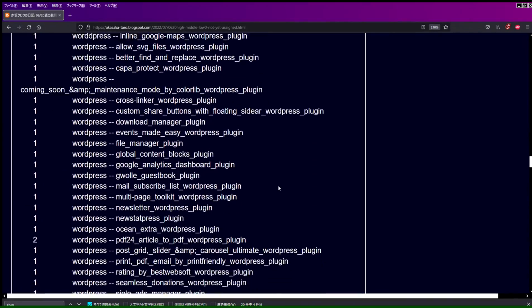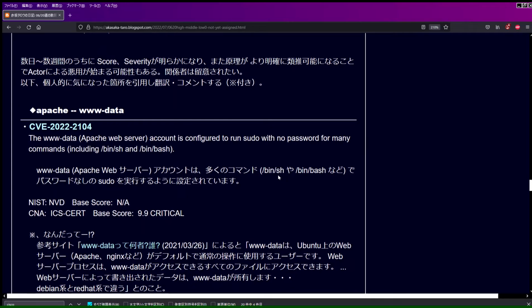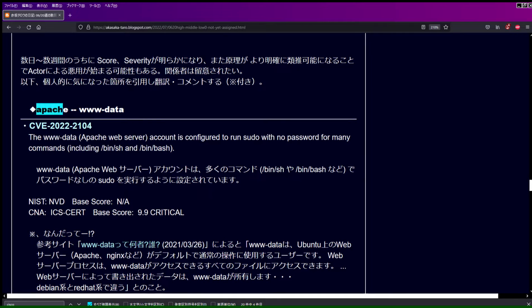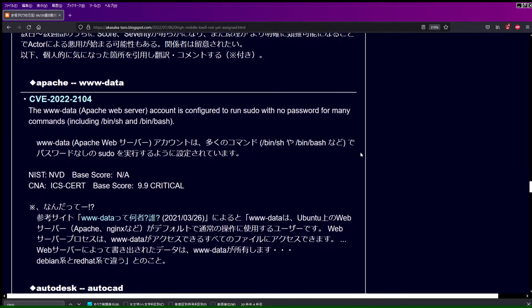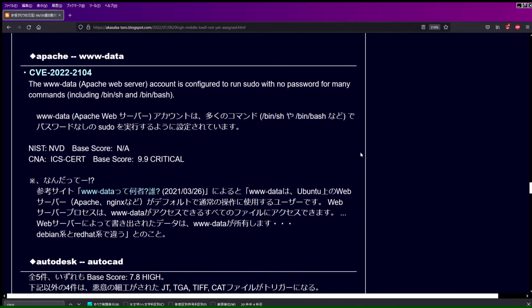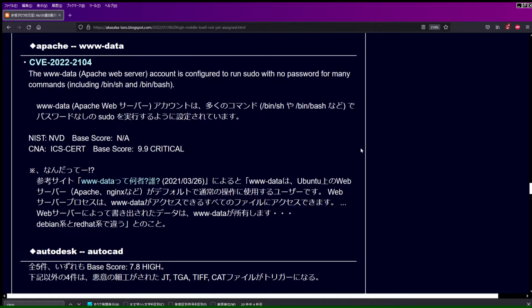Apache www-data. CVE-2022-2104. The www-data Apache web server account is configured to run sudo with no password for many commands, including /bin/sh and /bin/bash. NIST NVD base score n/a. CNA ICS-CERT base score 9.9 critical. Asterisk: what the heck?